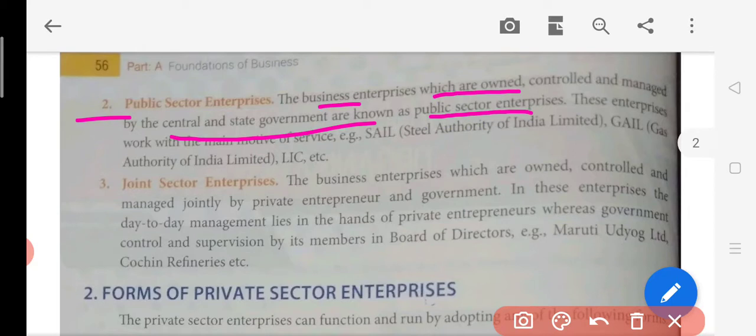The main motive of these companies is providing service in different areas. Like if you talk about government banks like Bank of Baroda, Bank of India or Bank of Maharashtra, all these different banks belong to the government. So they will even set up their branches in rural areas. Why are they doing it?